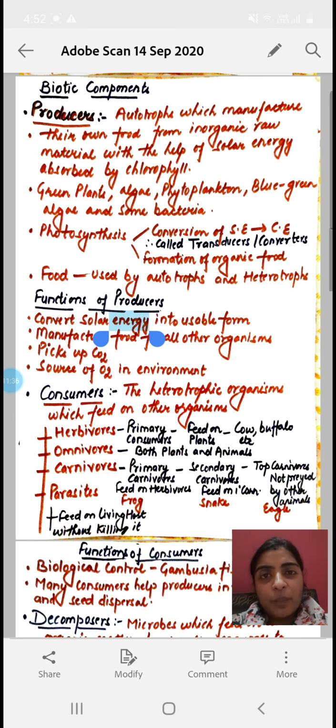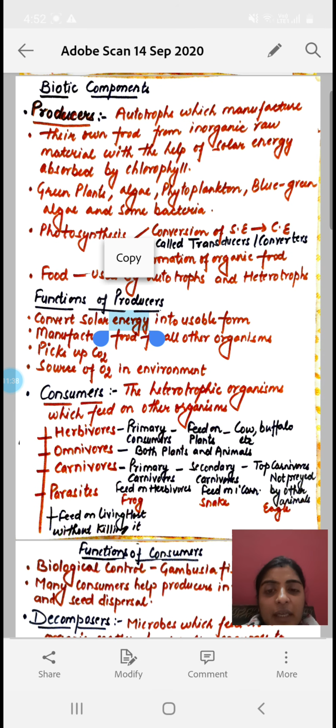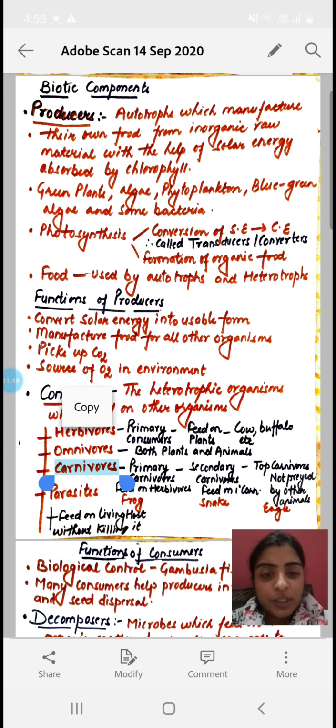Now the biotic components generally include three categories. They are producers, consumers and decomposers. Now producers, we are all familiar with this term. They are the autotrophs which manufacture their own food by the process of photosynthesis. Okay, in photosynthesis the autotrophs convert the inorganic raw material, with the help of sun energy as well as chlorophyll, into useful organic food.